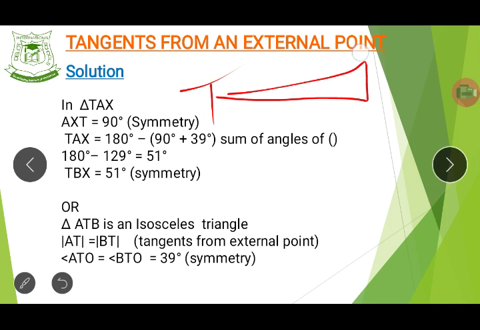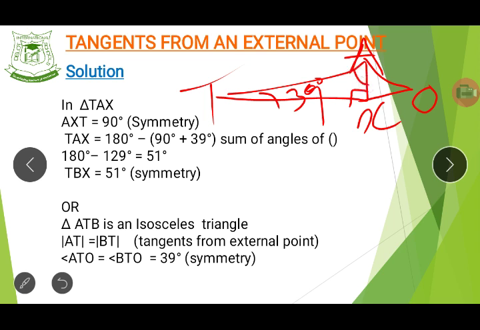This is our T, this is our A, this is our X, right? And then our O is somewhere like this, right? Good. Now we are dealing with 39 degrees, right? This is a right angle here. All we just need to do is know what this angle is.